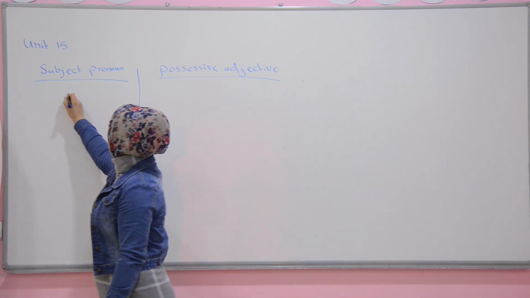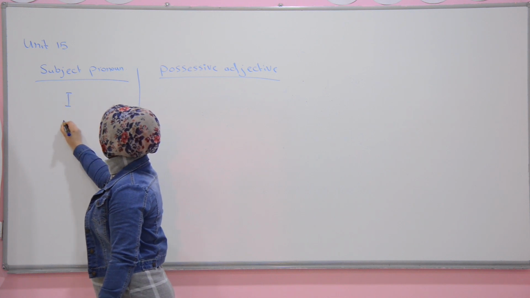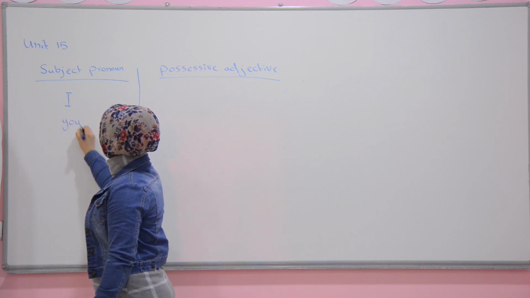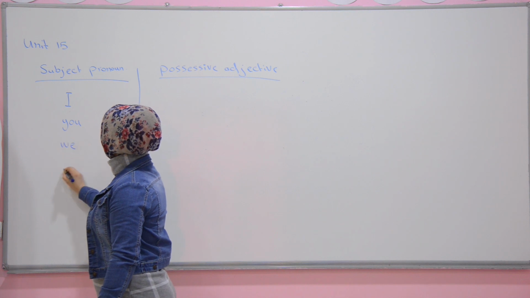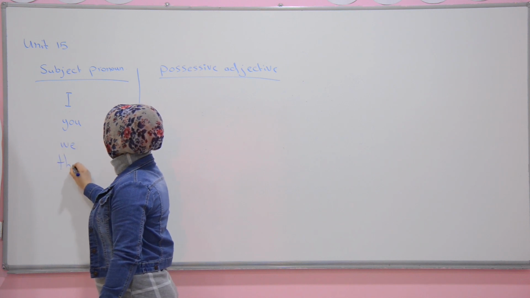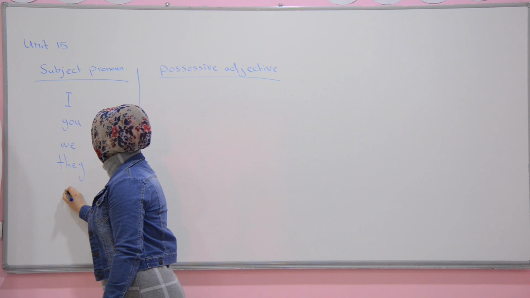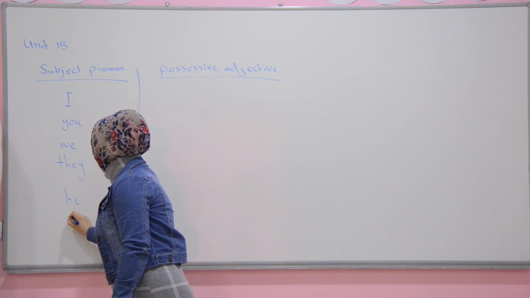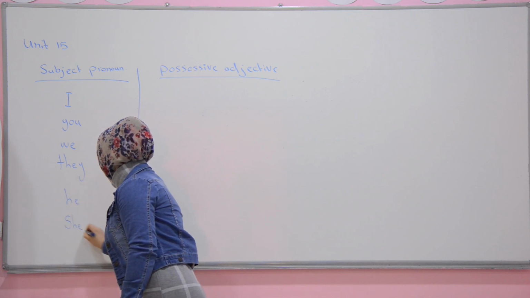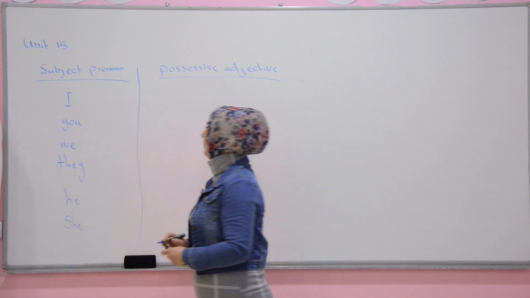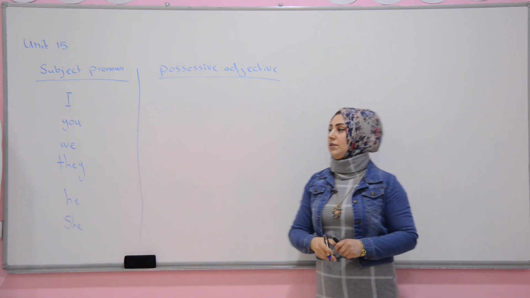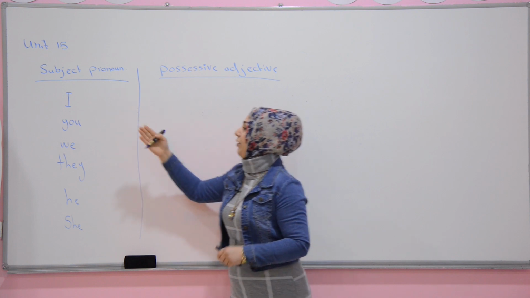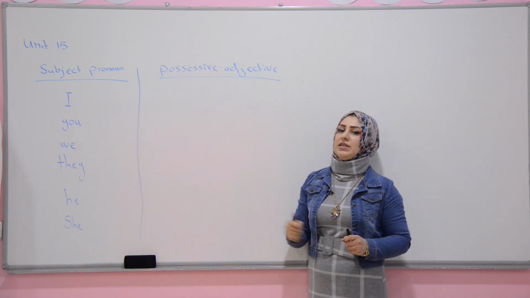I, you, we, they, he, she. Okay? This one. I, in subject pronoun, what will it be for possessive adjective?